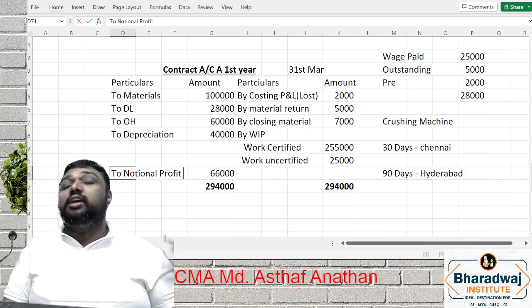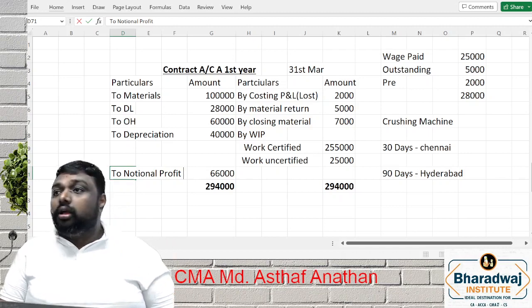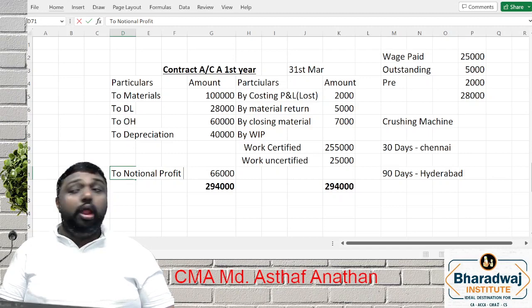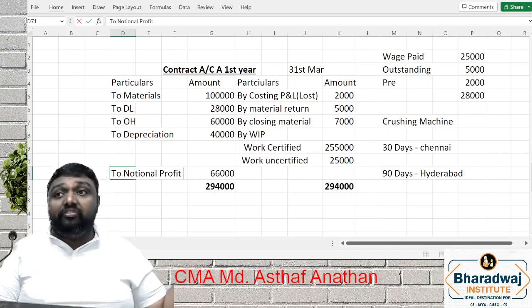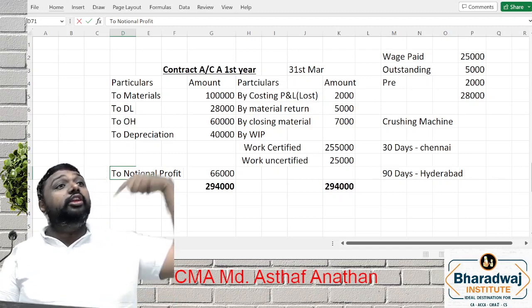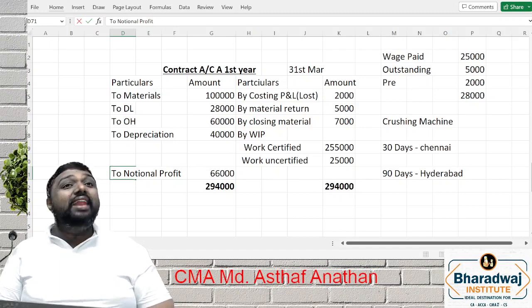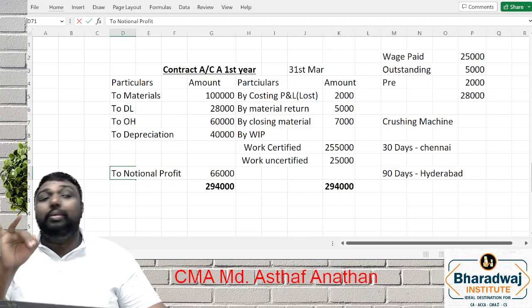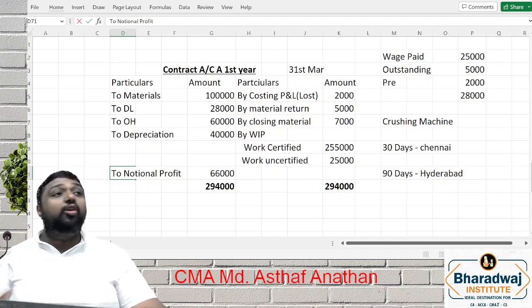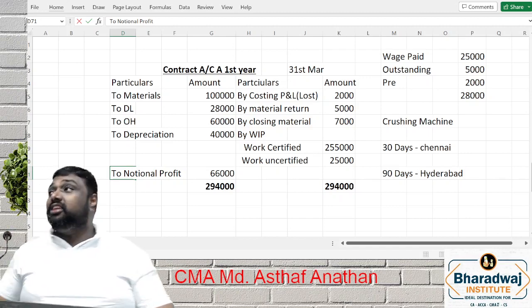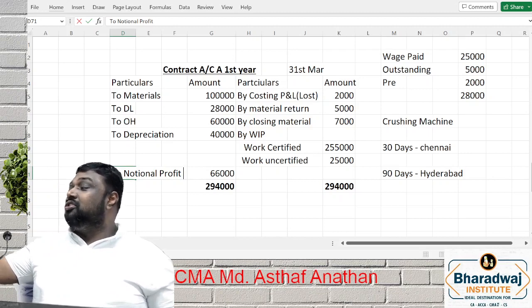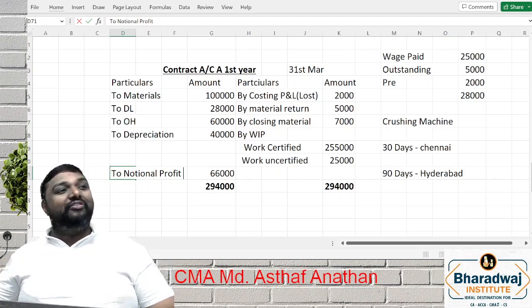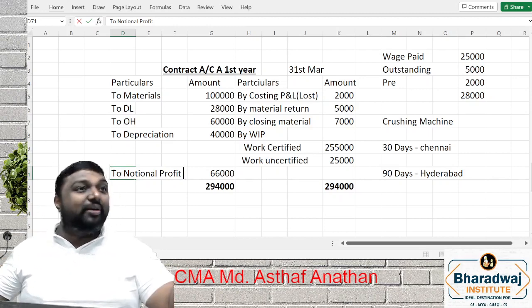In the future there may be chances of suffering loss also. Because if you treat it as a profit, it will reflect in your balance sheet. The balance sheet is public information. The bank will check, the supplier will check, all the stakeholders will check. The bank will think, wonderful, this company is having a very good profit. But actually it is not a real profit.